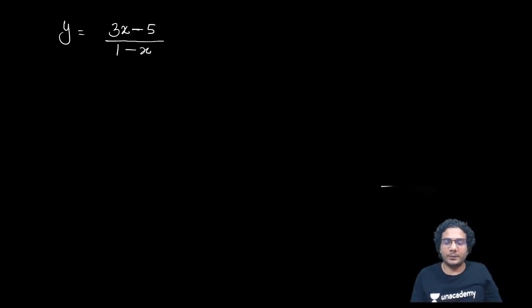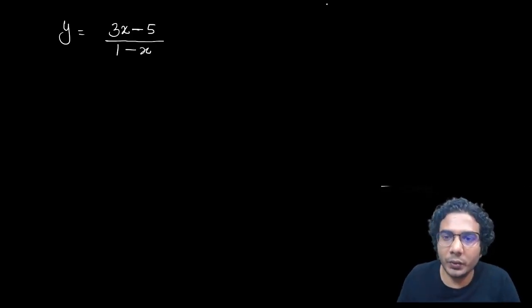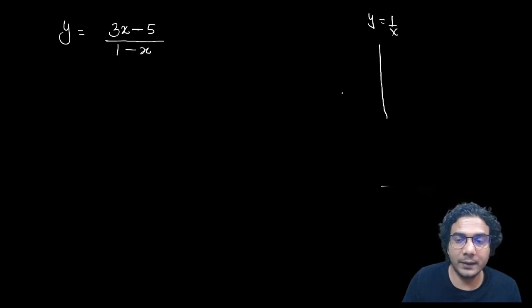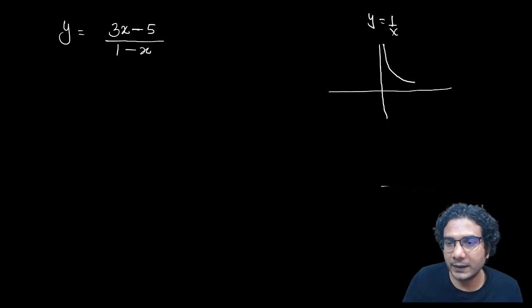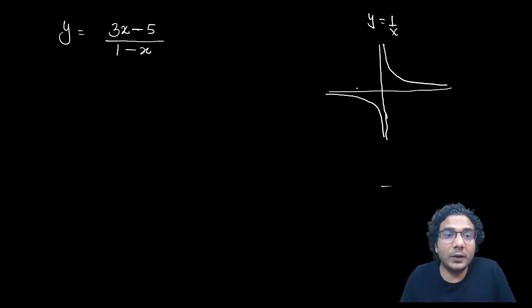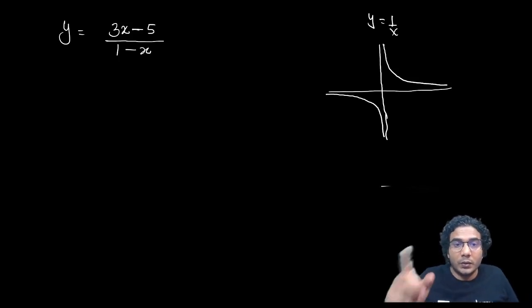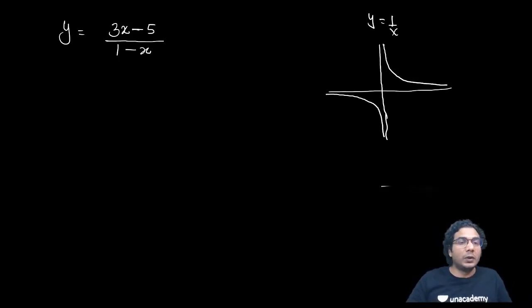Although it's a rational function, what I want you to do is, you know the graph of y is equal to 1 upon x. So I want you to plot that graph using the base graph y is equal to 1 upon x. You need to transform this, okay? So look at these steps. First, simplify this. What kind of transformations do you need to do to find the graph of y is equal to (3x minus 5) upon (1 minus x)? All right. So try that.